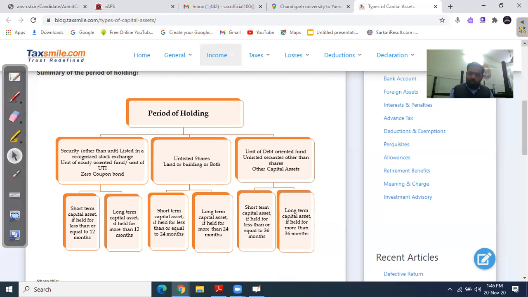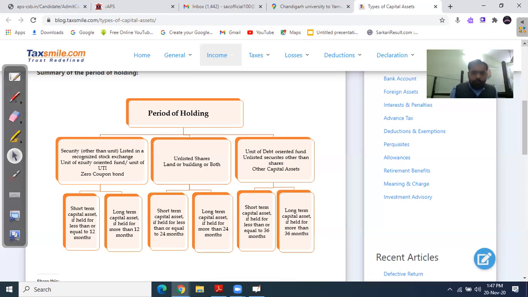If you hold unlisted securities and land and building for less than 24 months, the asset is called a short-term capital asset, and when you transfer it, the gain will also be short-term capital gain.